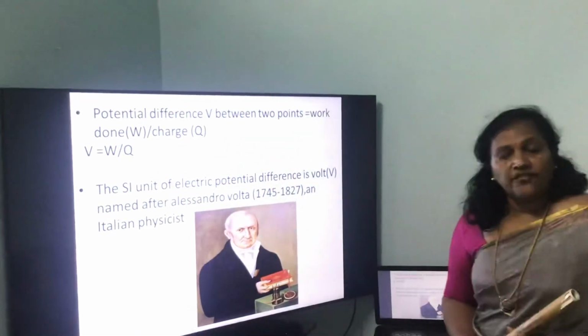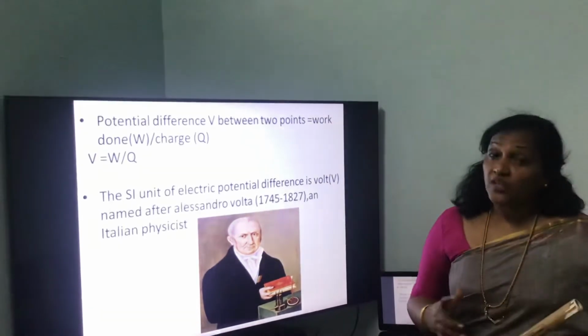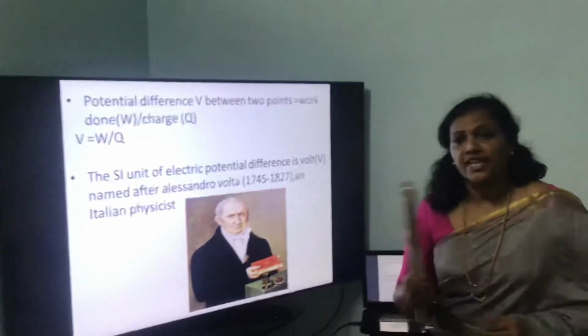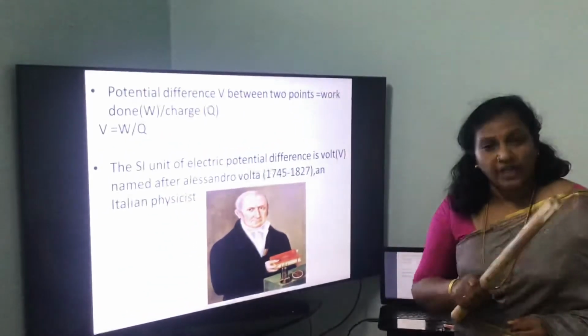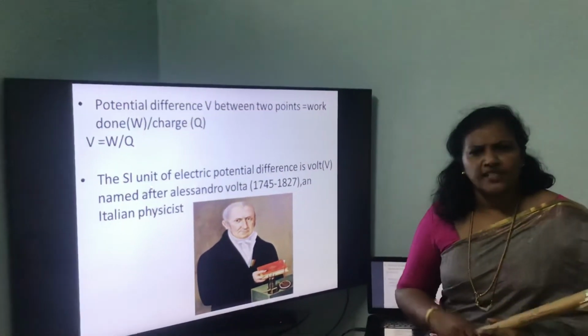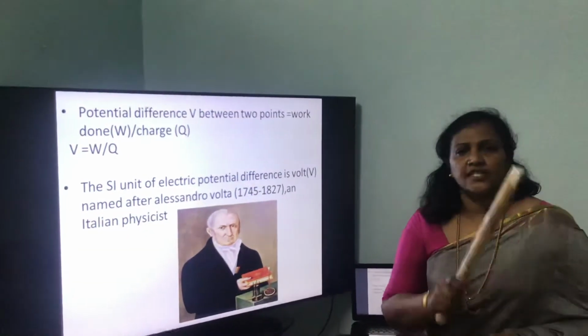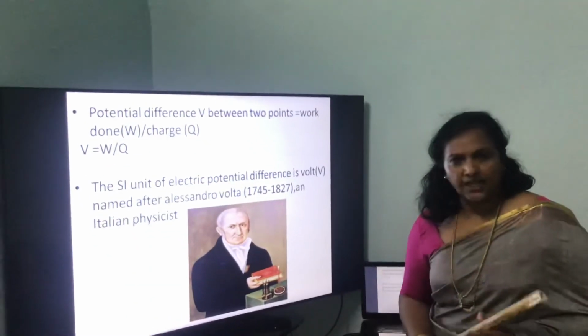Now we can define what is potential difference. Potential difference between 2 points in a wire or in a circuit is defined as the work done in moving the unit charge from one point to another.